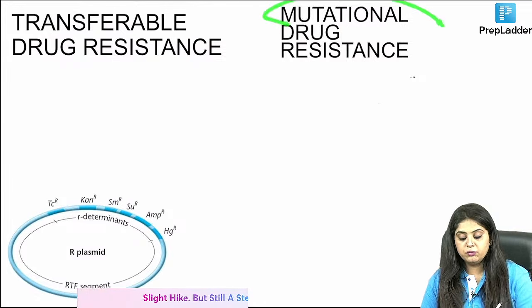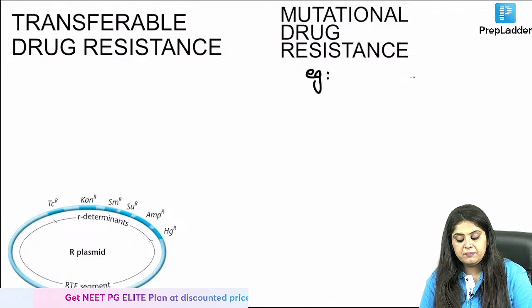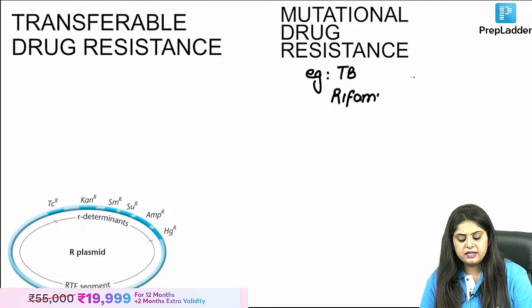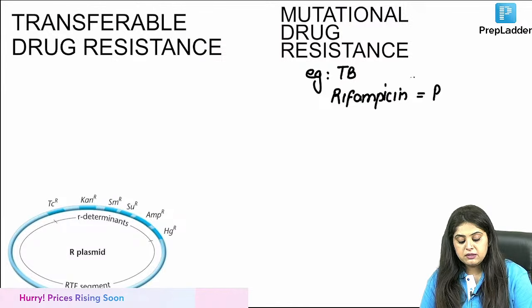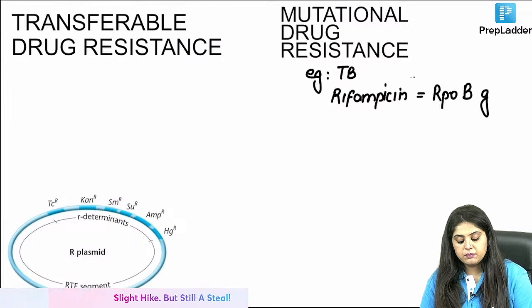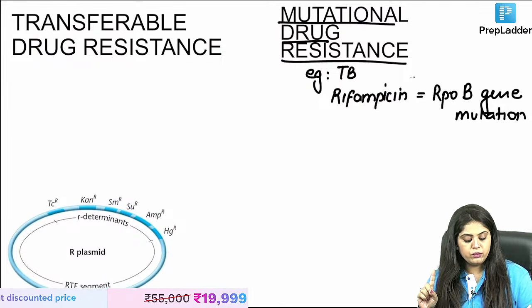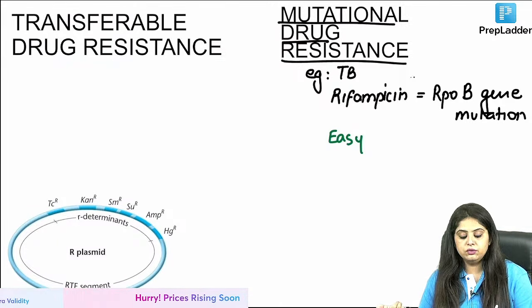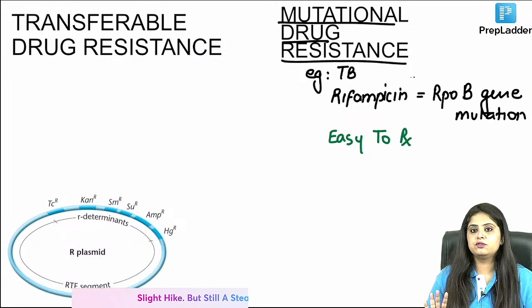There are two resistances. What you study very commonly is mutational drug resistance. Let's give you the example of TB. Now, when you're talking about TB, let's think of rifampicin. Now, ma'am, we have studied that resistance to rifampicin has started, right? So why has resistance started? Because TB has started showing which gene mutation? RPOB gene mutation. So that is mutation. How many? One mutation. So I call it mutational drug resistance. So ma'am, this is going to be very easy to treat. Why? Because now I know one drug is resistant, give an alternative. That's about it. I know there is one resistance, replace the drug, story will be settled.